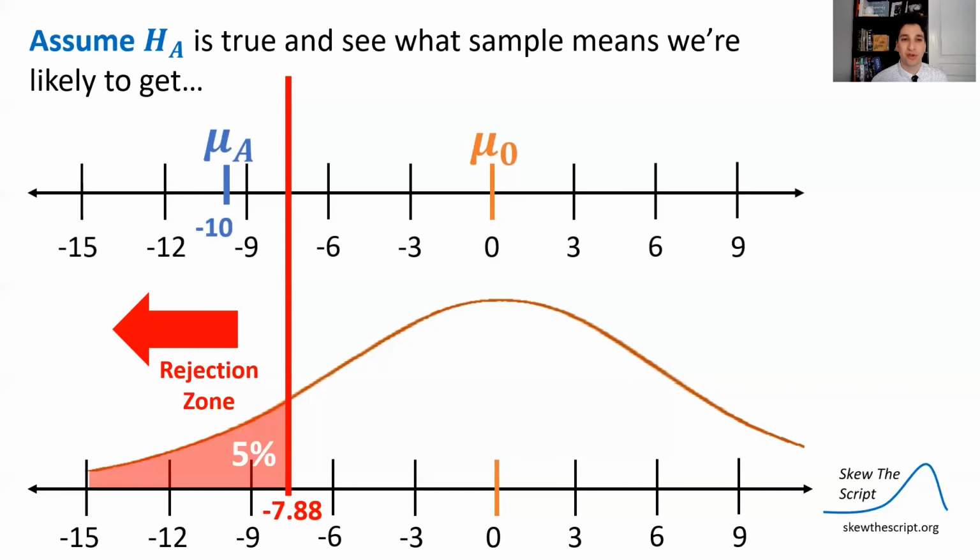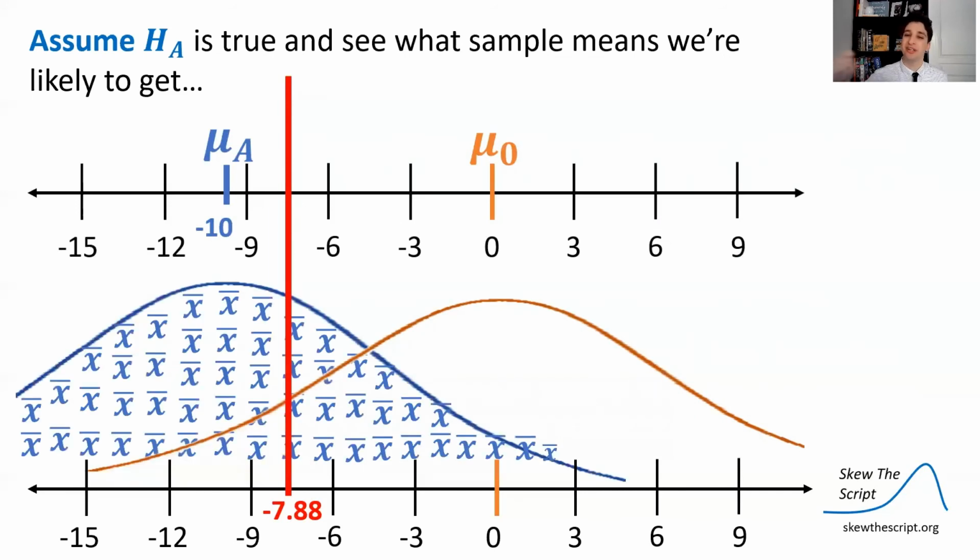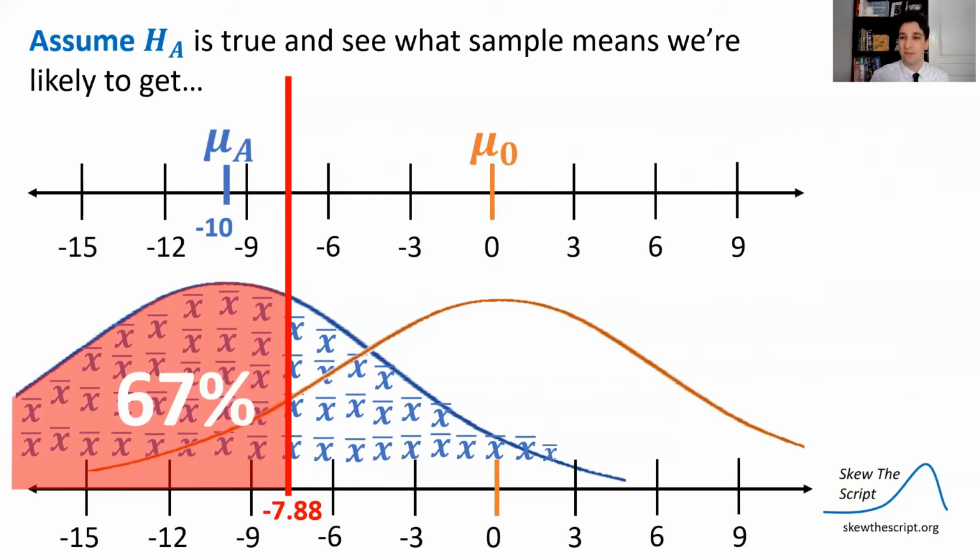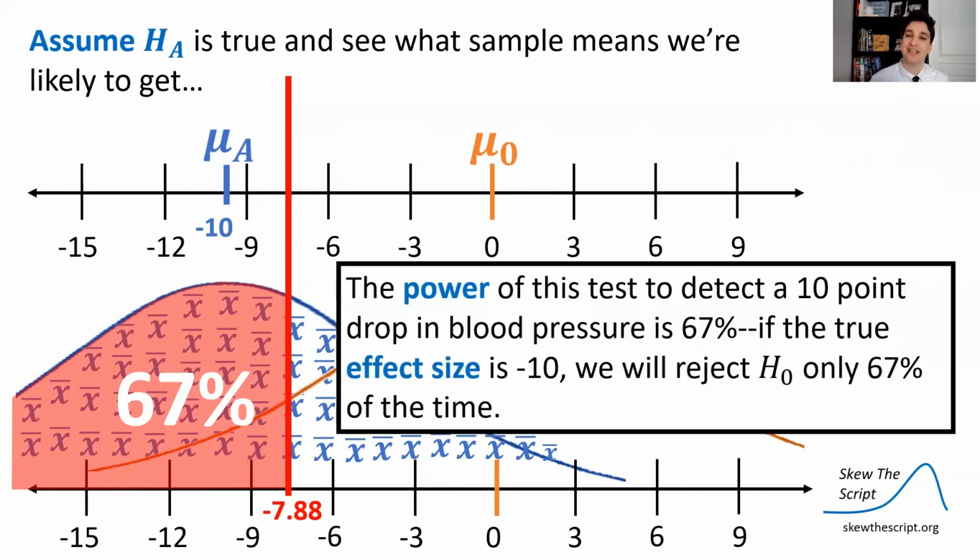So in this rejection zone, we're going to make the sampling distribution in the alternative case, in the case where it is true that this drug is effective by a magnitude of 10 points. And in this case, we would get sample means 67% of the time that will correctly result in rejecting the null. The power of this test to detect a 10-point drop in blood pressure, to reject the null hypothesis, is 67%. That's the percent of the time we will reject it.